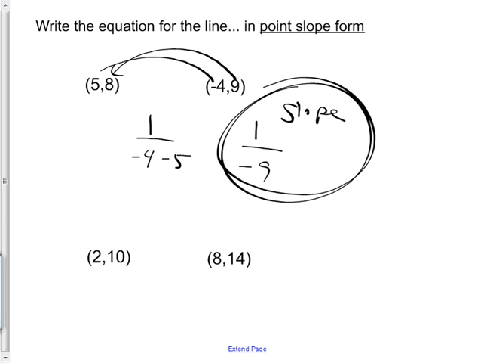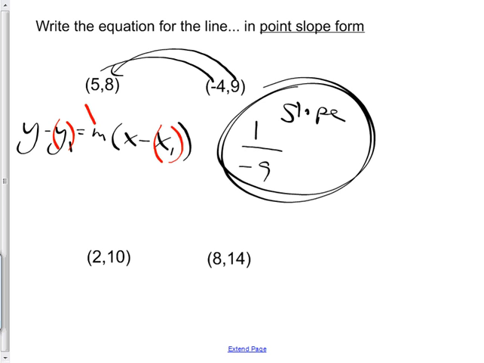But they didn't ask for the slope. They asked for the equation of the line. Okay, if they want the equation of the line, then I got to go like this. Y minus y sub 1 equals m times x minus x sub 1. You guys did this last year. I know you did. It's been a while ago, but you did it. Now, this little equation, you can put the point in right here and the slope in right there, and I'll have y minus some number from a point, I'll pick one of those 2 points in a minute, equals the slope.